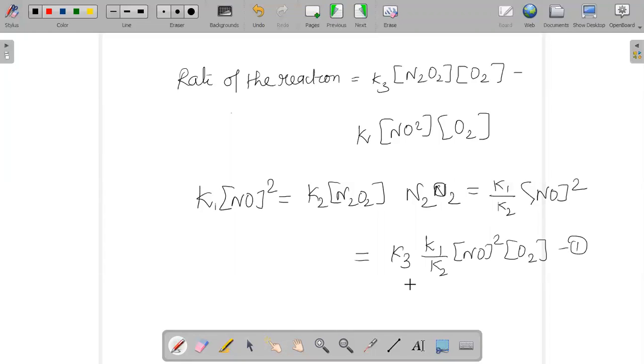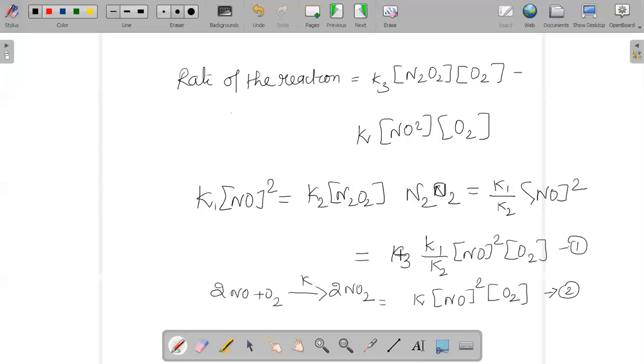and if we consider the overall reaction, that is your 2NO plus O2 going to give you 2NO2, if you write the rate of the reaction, we can say it as K into your NO square and your O2. Look at these two equations when we compare.